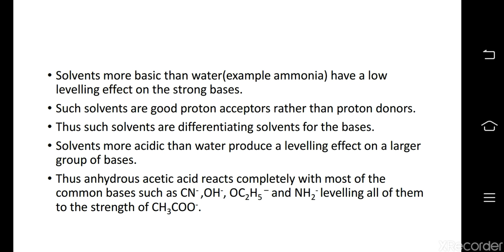Solvents which are more basic than water, like ammonia, have a low leveling effect on the strong bases. Such solvents are good proton acceptors rather than proton donors. Thus, such solvents are differentiating solvents for the bases. Solvents more acidic than water produce a leveling effect on a larger group of bases. Thus, anhydrous acetic acid reacts completely with most of the common bases such as cyanide ion, hydroxide ion, ethoxide ion and amide NH2 minus ion, leveling all of them to the strength of acetate ion.